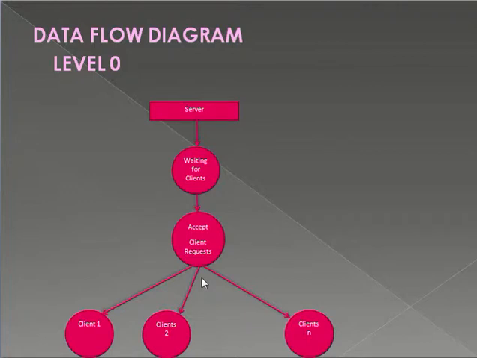The data flow diagram contains two levels, that is level 0 and level 1. In level 0, the server is connected with a number of clients, and the client sends the request, whereas the server accepts the client's request. The server is always waiting for the clients, so that when a client sends a request, the server will accept the request from the client.